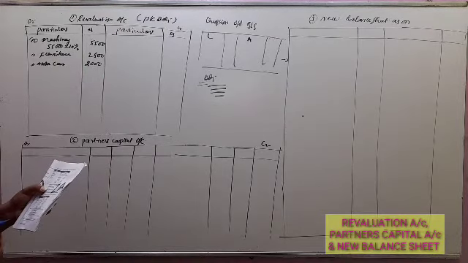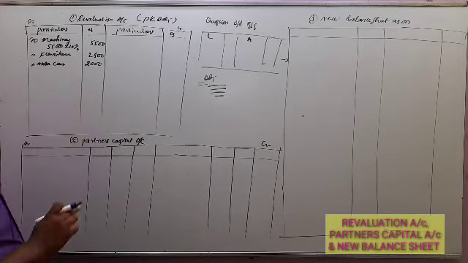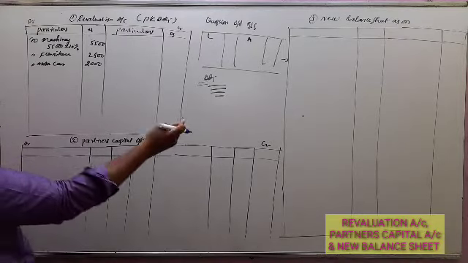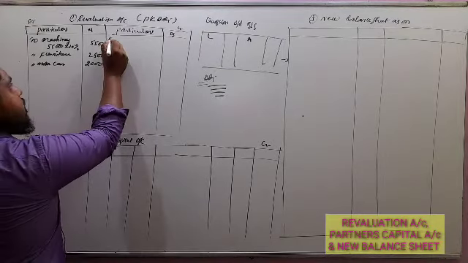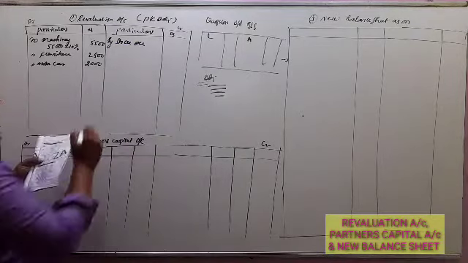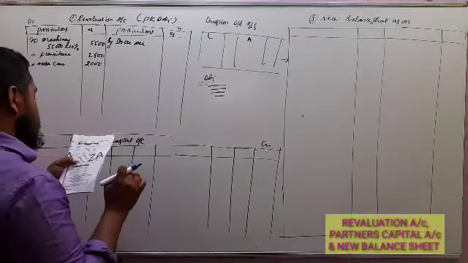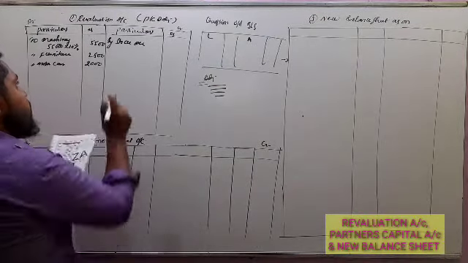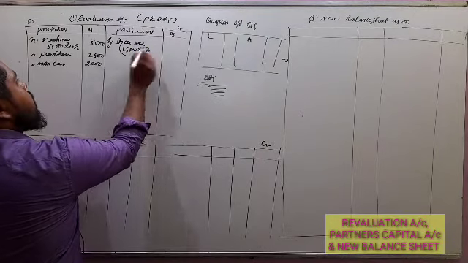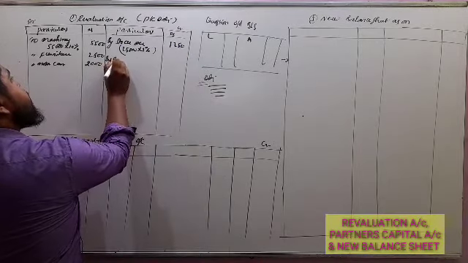Now appreciate stock and building. So appreciation is an income. You know, debit side we have to record all the expenses and losses. So depreciation debit side, appreciation the credit side. So credit side we have to record incomes and gains. First stock account. So stock in the balance sheet, stock has given 25,000. 25,000 into 5%, 1,250.